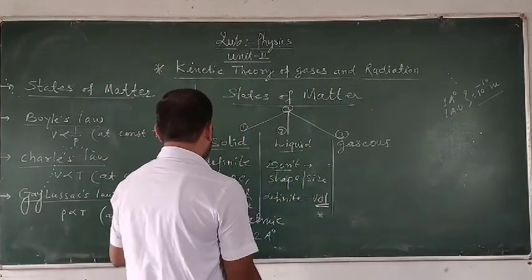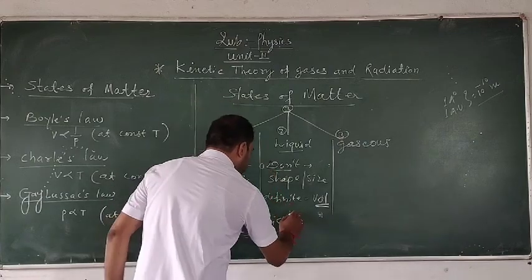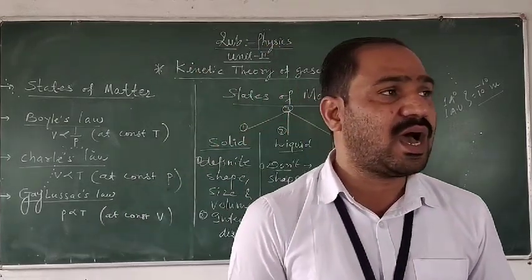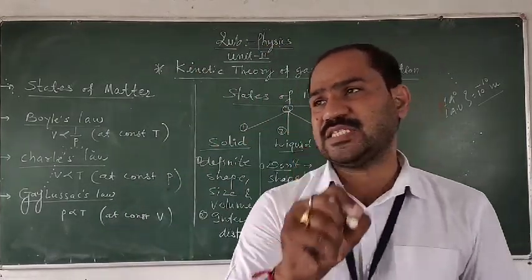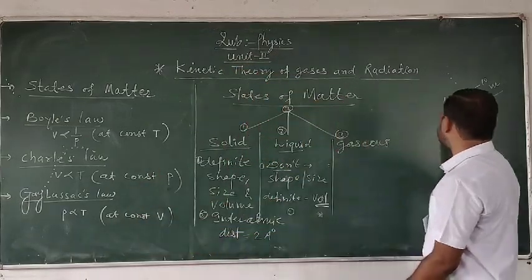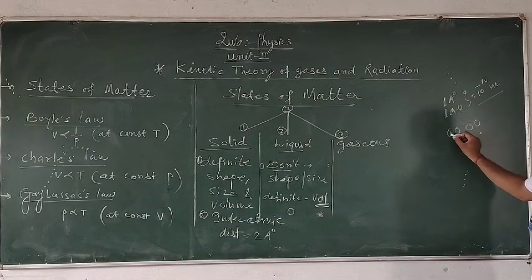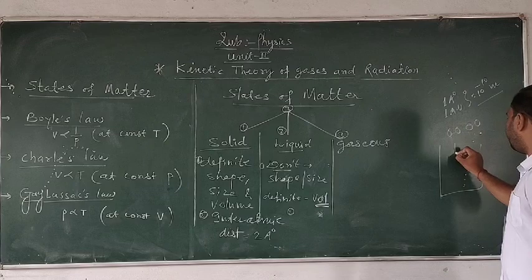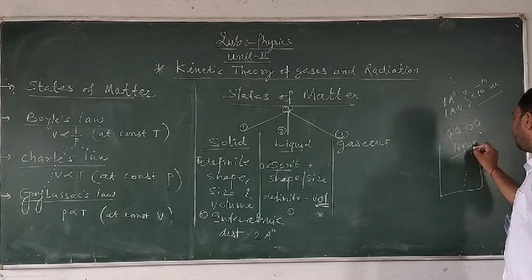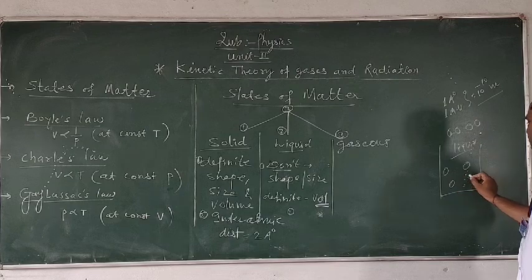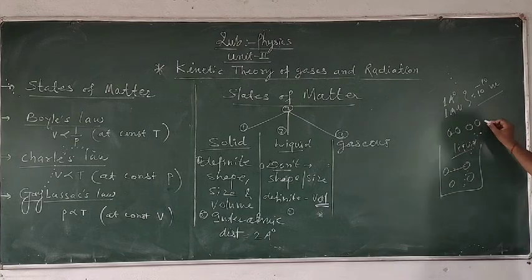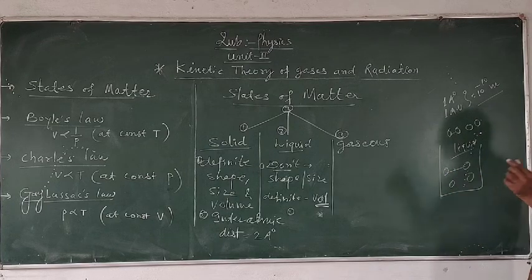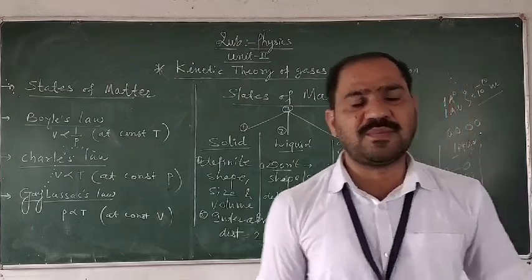Therefore, second is the interatomic distance between the two atoms of the liquid, which is larger in comparison to that of the solid. यहाँ पे जो मैंने स्पेसिंग देखा था, in the case of the solid, it is very small. But in the case of the liquid, suppose we have taken the liquid in a container, then the interatomic spacing is larger in comparison to that of the solid. So यहाँ पे जो interatomic spacing है, ये ज़्यादा होगा. और ज्यादा होगा तो इसका मतलब क्या है?